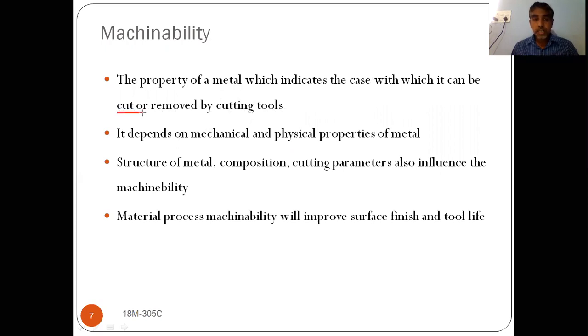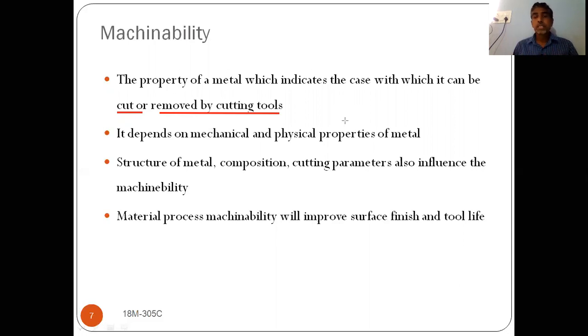For example, if you are having a raw material, it is having extra size, so you want to remove that unwanted material from that one.